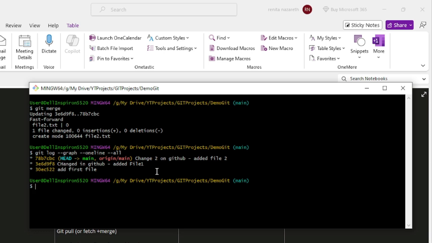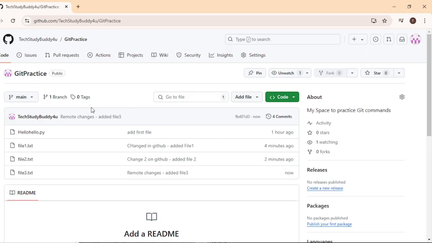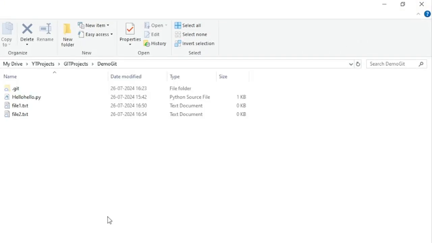This was the case wherein the changes were in the remote. Okay, next we would go for a three-way merge. Let me add file 3 now. So I have added file 3 just now. Let's verify that the local doesn't have it. No, it doesn't. It has file 1 and file 2.